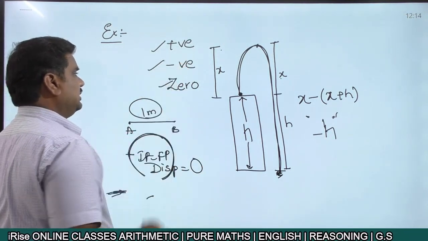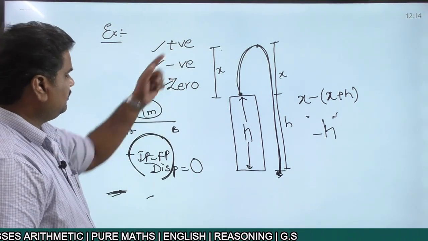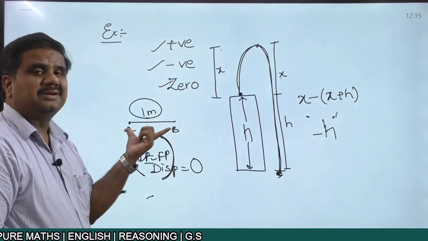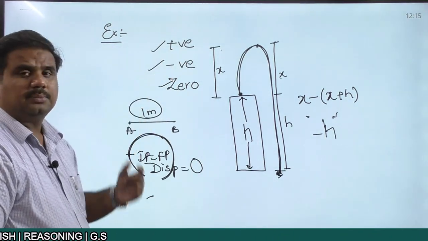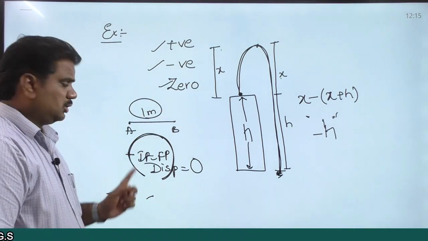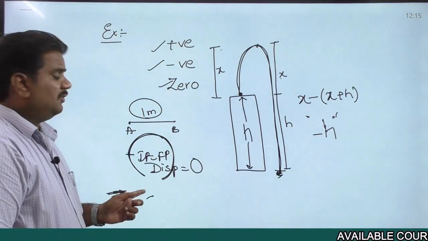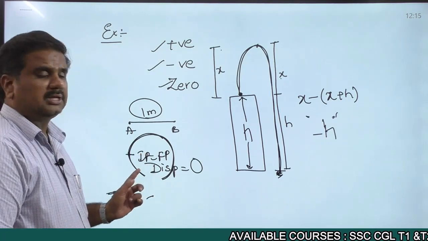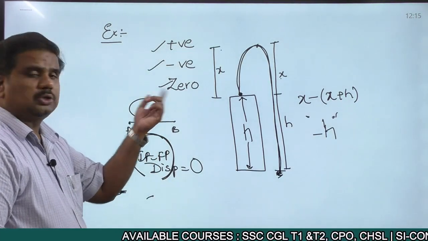So the displacement that is covered by an object can be positive. When you are moving in a straight line path, it is always positive, right? It can be 0 when you are moving in a circular path. If at all the initial point and the final point are both the same, displacement is equal to 0, right?